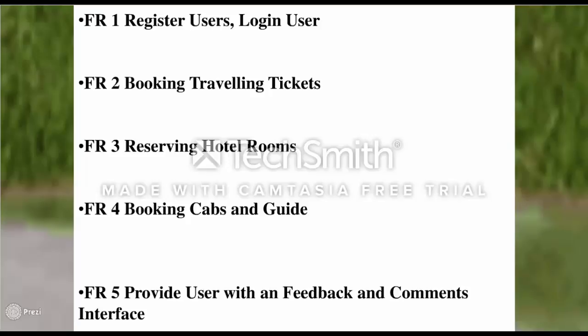Functional requirement 4, booking cabs and guide. This functionality is only applicable if the customer selects the book package functionality. The user can fill all the details like what kind of cab he or she needs, when and where. The customer can also apply for guide service if he wants to go to various local places. If the cab and guide facility is available as per the customer requirement, the customer can book the service. The guide facility cannot exist independently. One can book a guide only if he has booked a cab.